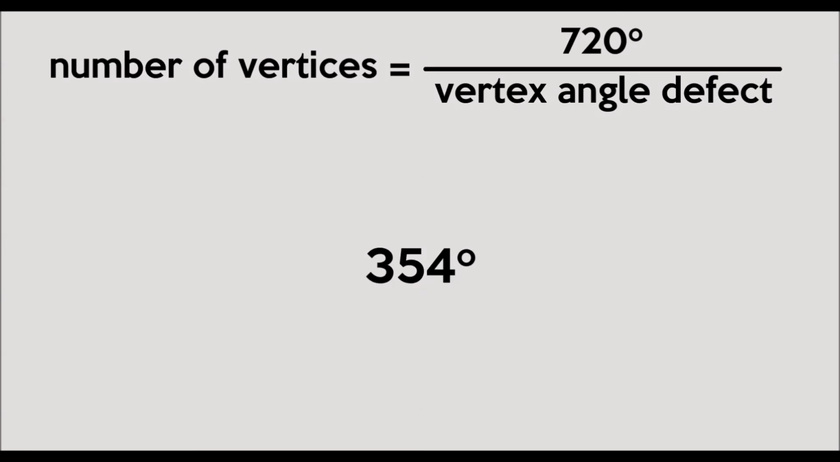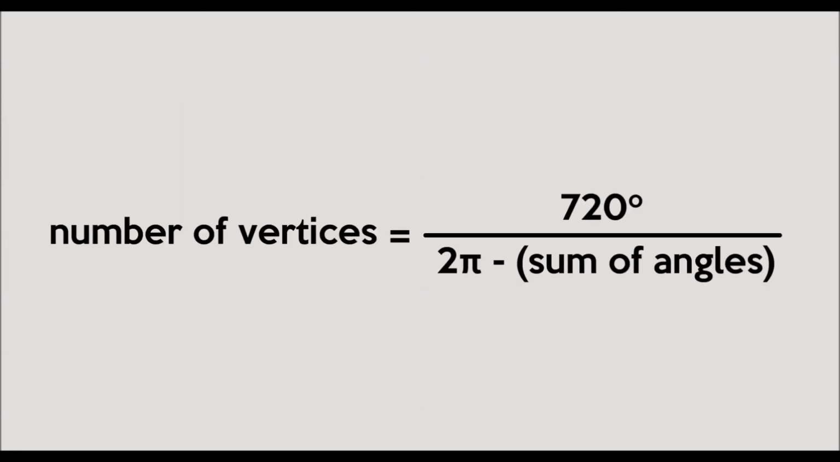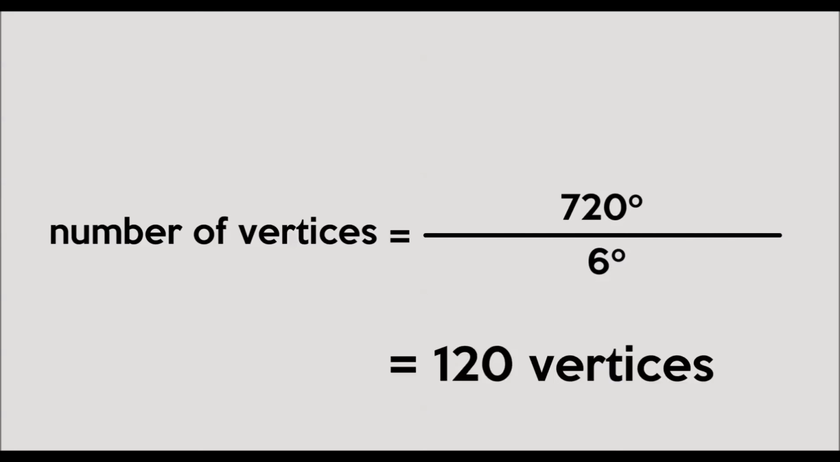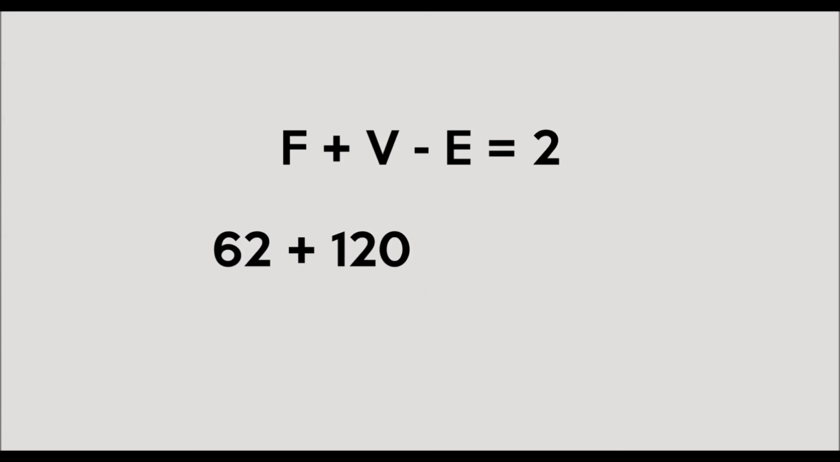The vertex angle defect is calculated as 2 pi minus the sum of the angles at the point, which is 354 degrees or 6.18 radians. The vertex angle defect is approximately 0.1 radians or 6 degrees. This shows us that the truncated icosidodecahedron has 120 vertices. From before, we know that the number of faces minus the number of vertices plus the number of edges equals 2. In this case, there are 62 faces, 120 vertices, and 180 edges.